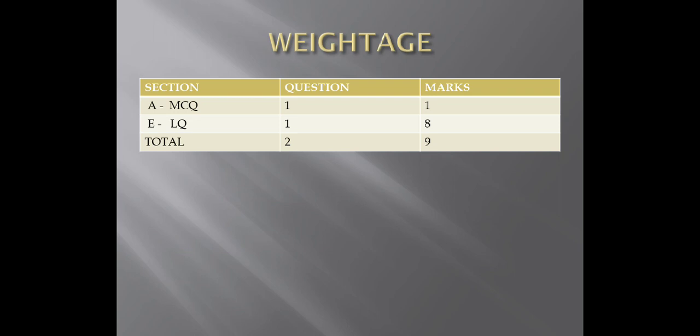Let us discuss the weightage. The overall weightage of this chapter is 9 marks, of which there is 1 MCQ and a long question of 8 marks. So the total weightage of this chapter is 9 marks. Previous to this chapter, we have learned chapter 5, which is quite similar to chapter 6. The long sums that we have understood while learning chapter 5 are closely similar to the long sums of chapter 6.